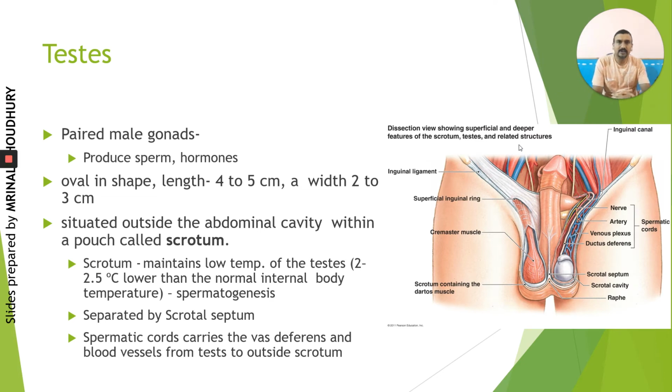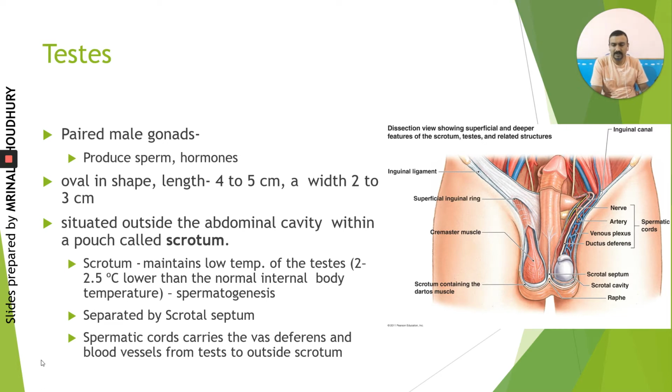To start with the testis, these are paired male gonads which produce sperms as well as the male sex hormone, that is androgens. Looking at its shape, it is roughly oval, having a length of 4 to 5 centimeter and a width of 2 to 3 centimeter. It is situated outside the abdominal cavity.